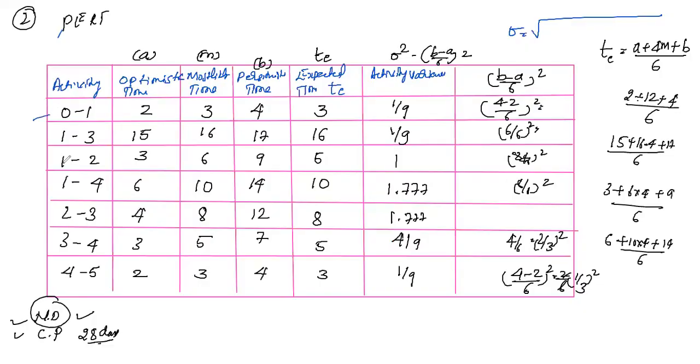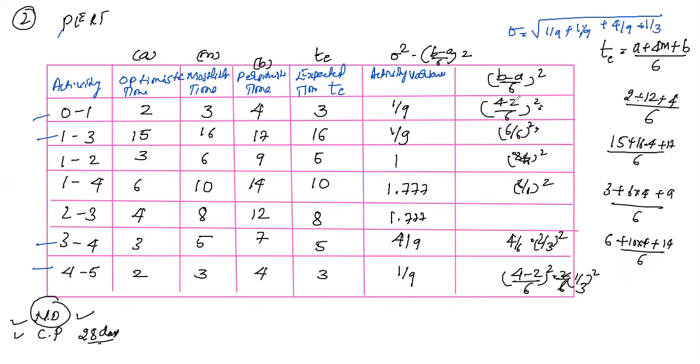It's not 1 to 3, it's 3 to 4, 5. 1 to 3 is 1 by 9. Next, 3 to 4 will be the value 4 by 9. And similarly 4 to 5 again is 1 by 9.